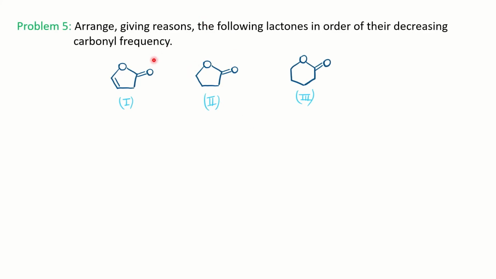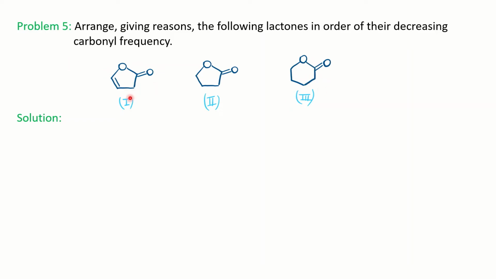Okay, so this is another problem based on, you can see, again the same 2 concepts: conjugation and the ring size effect. You have to write down here the decreasing carbonyl frequency, meaning from highest to lowest. So among the 3, which one can you assume is highest? First and 2. The third one is 6-membered. If you compare the 5-membered and 6-membered, the 6-membered should have the smallest frequency.